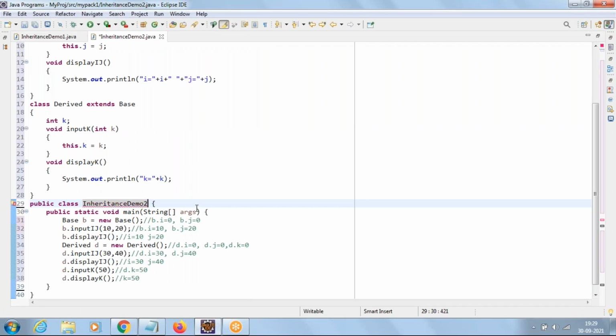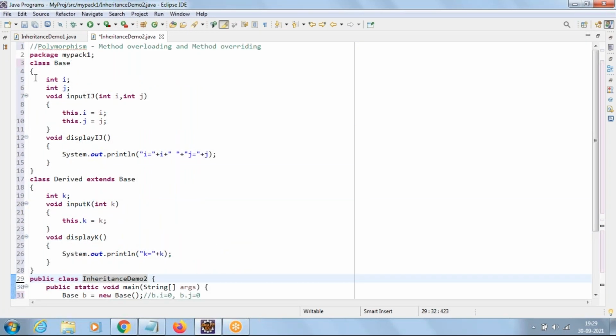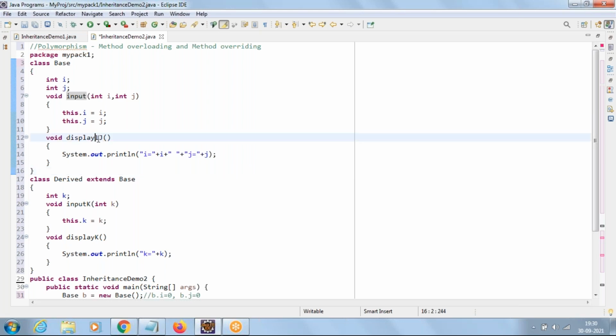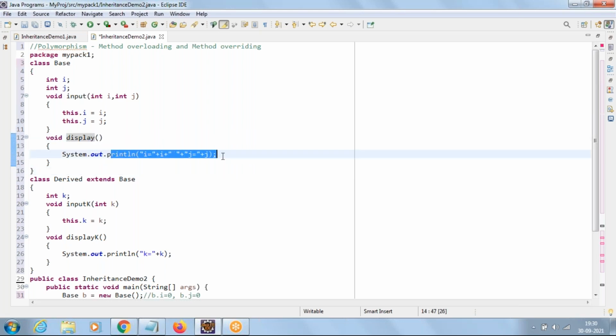The file name is demo2. Now we have class Base with the two data members i and j. Here we are taking an input method to give values to i and j. Instead of the inputij method, let me change the method name to input. Now the input method gives values to i and j. Then coming to the displayij method, let us remove ij, so the display method of the base class will display the values of i and j.